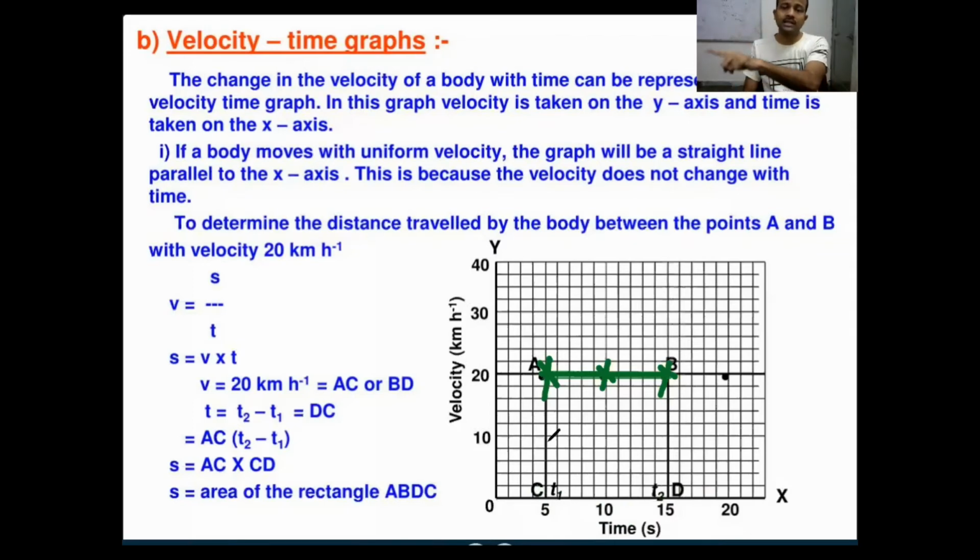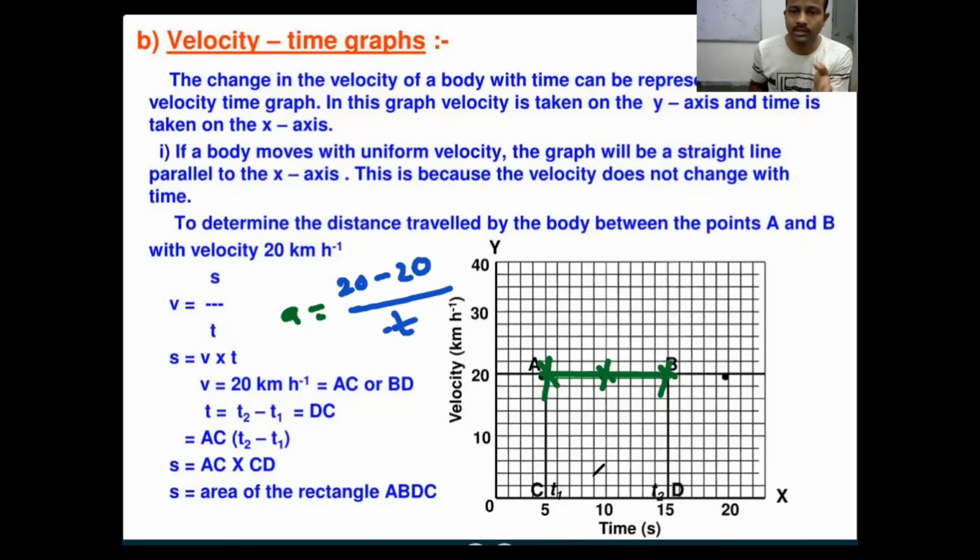In this case, your acceleration is zero. Why is your acceleration zero? Your velocity is always 20, 20, 20, right? Acceleration means change in velocity by time. So you are always maintaining the same velocity, that is 20 minus 20 by time. Time is changing, but 20 minus 20 is 0, and 0 by something is 0 only. Then acceleration in this case is 0.